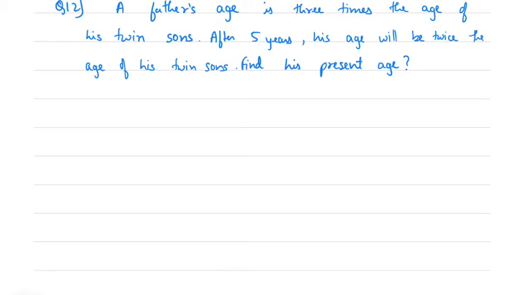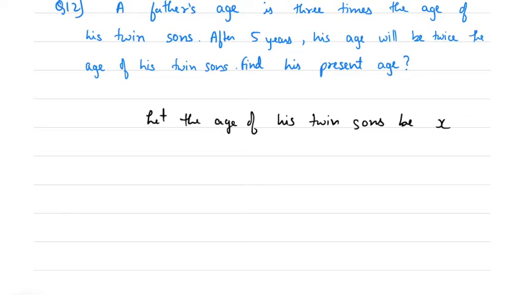So let the age of his twin sons together be x, that is, the age of 2 sons together is x.